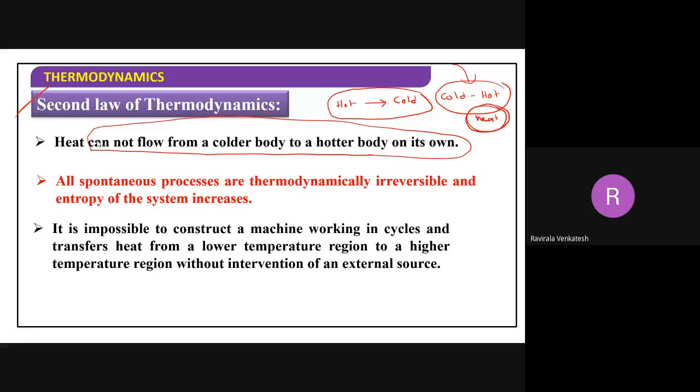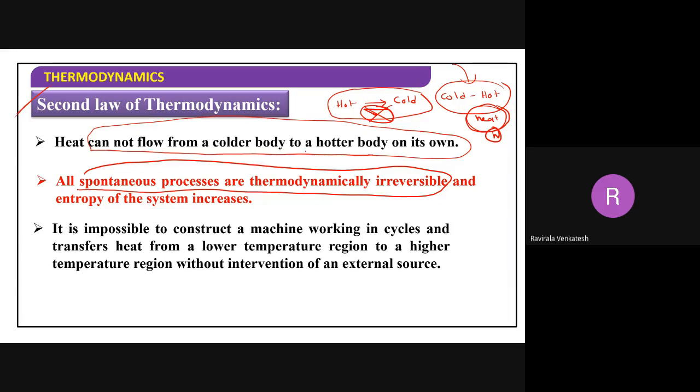All spontaneous processes are thermodynamically irreversible. Just now I told you this one. All spontaneous processes are not at all reversible, they are irreversible. Can you bring back this one on its own? Impossible. On its own, it never takes place. For reversing, you have to apply some heat over this one. They cannot be brought back.